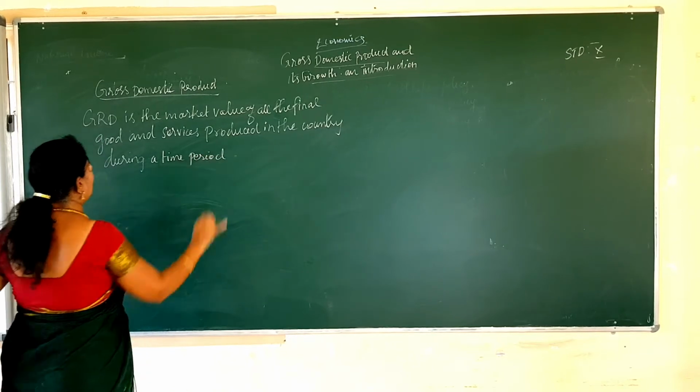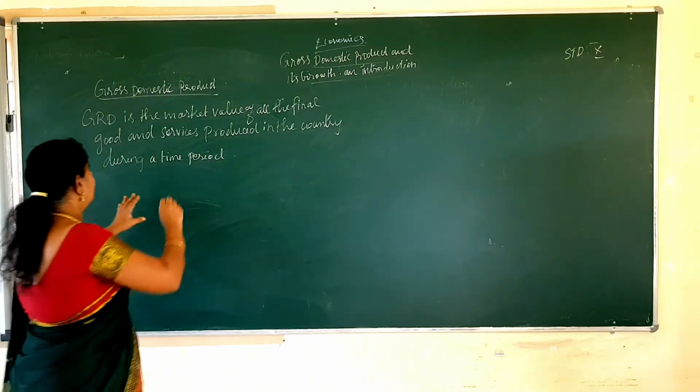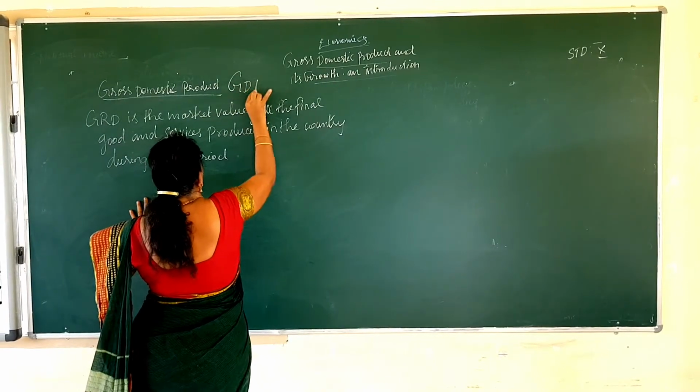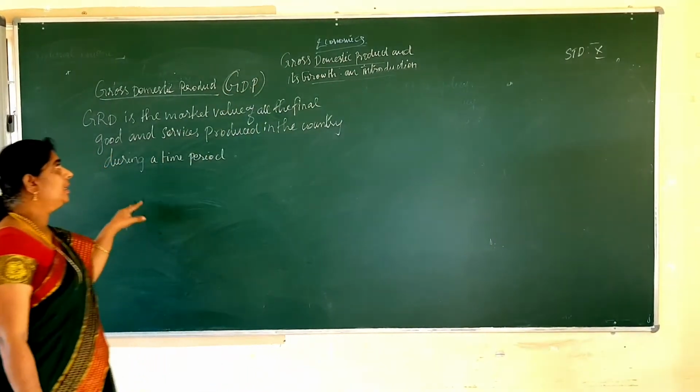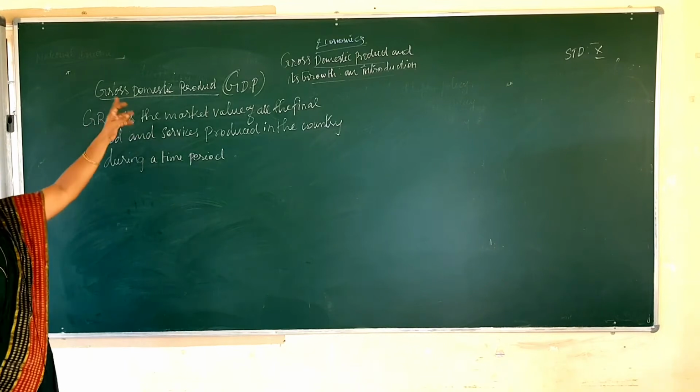So this is what a gross domestic product is, that is GDP. Okay, that is what the abbreviation is, gross domestic product.